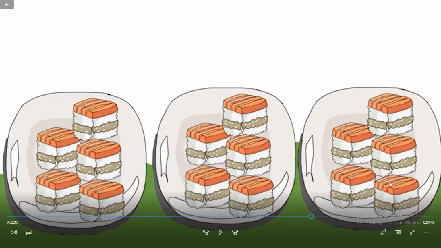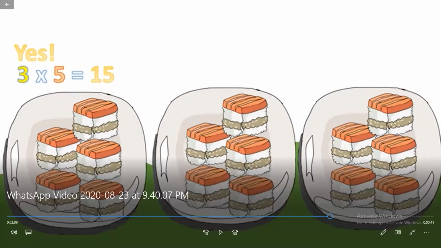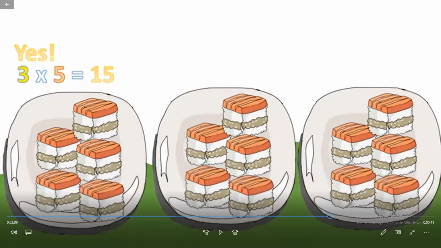So we can find out the number through the multiplication, yes or no? And how can we, so what do you say? Yes, we can find out the number of the pastries because here we have these similar groups. It means the number of the pastries is the same for each group.